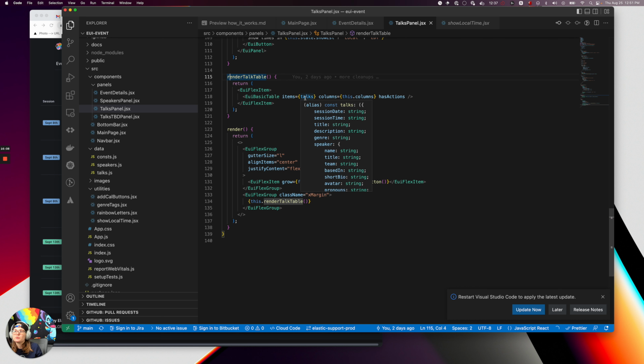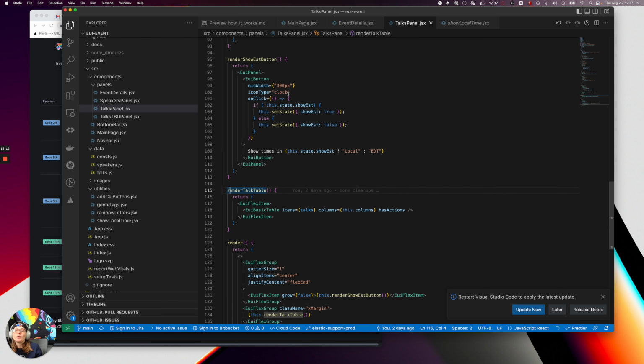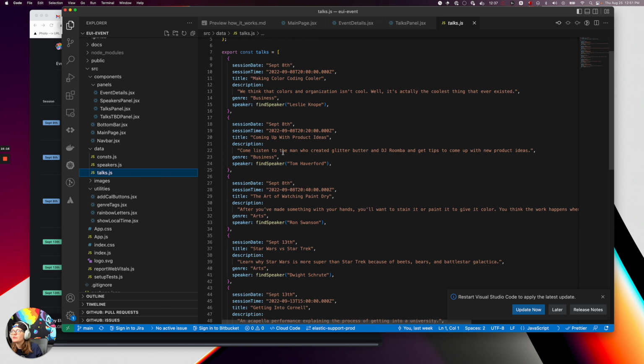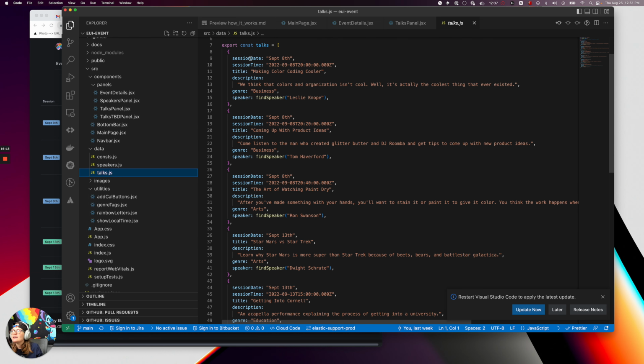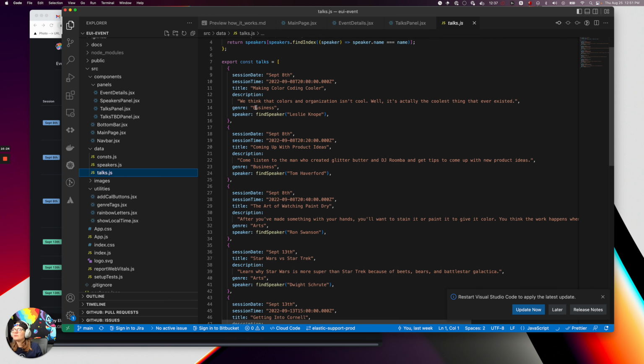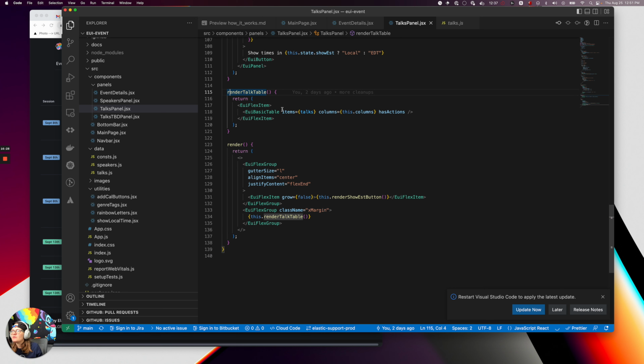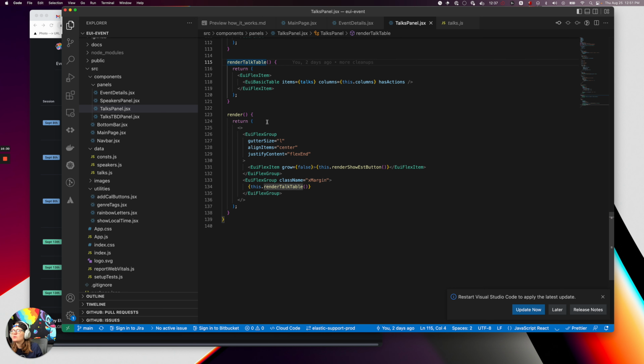We tell it where to get that data from, and you want that data to match those headers. For instance, I showed you the speakers, but here's what the talk data looks like: session date, time, title, description, genre, and so on. We'll come back to the find speaker in one second, but that's how we do all of that. Then I'm just putting it all together, right? I'm making a flex group, putting this button at the top, and below that just rendering the table.